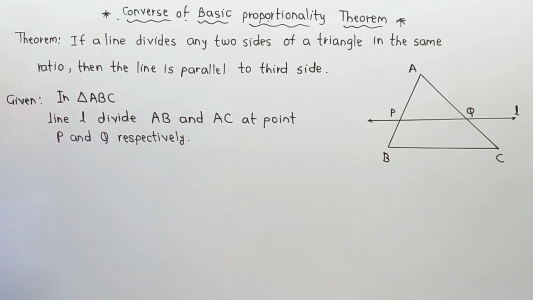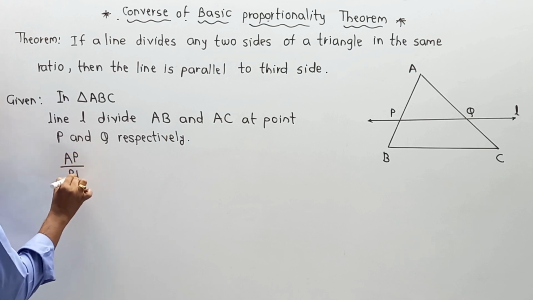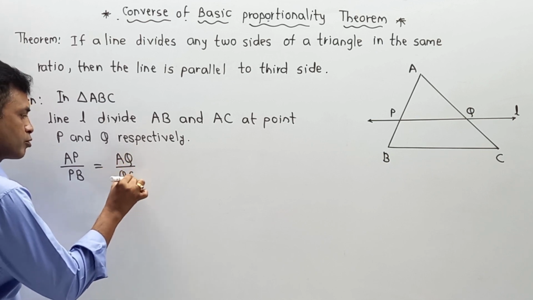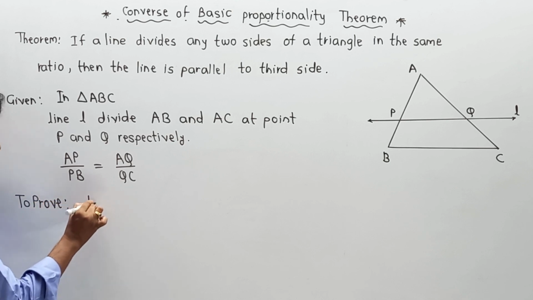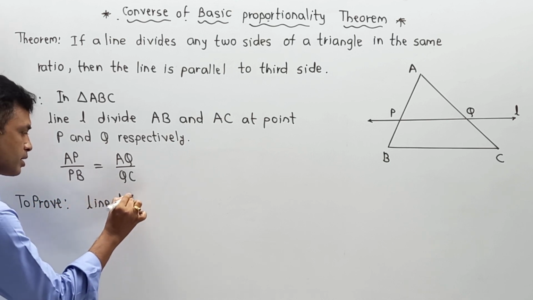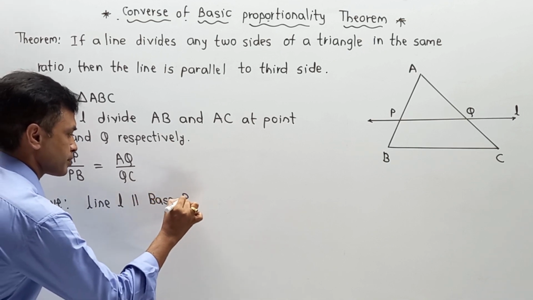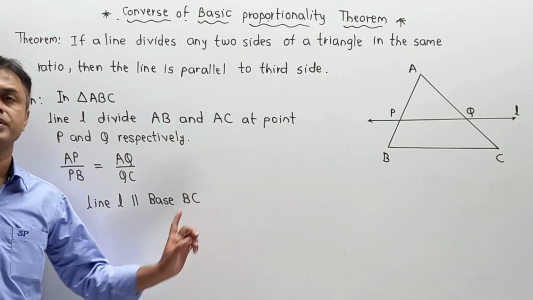Also they have given AP upon PB is equal to AQ upon QC. Then we have to prove that this line L is parallel to base BC. Means we have to prove line L is parallel to base BC. Or logically you can say line L is parallel to BC.